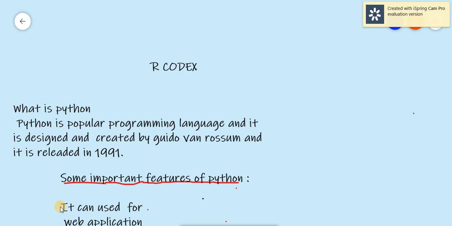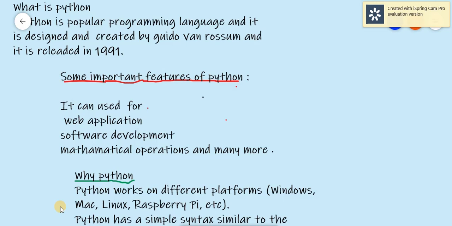In this channel, you will learn everything you need to get started programming with Python. Guys, in this tutorial, we will learn about what is Python, its features, its applications, and why Python is different from other programming languages. So guys, let's start with what is Python. Python is an interpreted, popular programming language designed and created by Guido van Rossum. The first version of Python was released in 1991 and its features are that we can use Python for web applications as well as for software development.